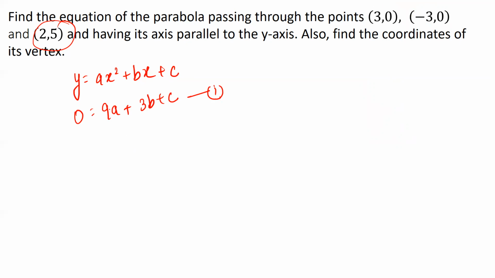And again, if I plug in the value of 2 comma 5, this point, in this equation, I'll be getting one more equation. I need to simplify all those 3 and find out the values of a, b, and c. And then once I've got the values of a, b, and c, I just need to plug them in over here, and I'm done. I've got the equation of the parabola.